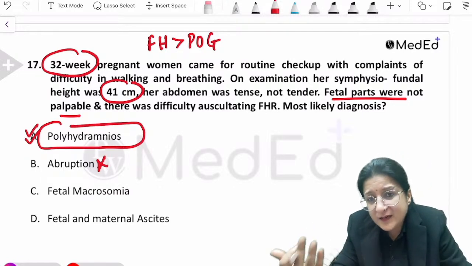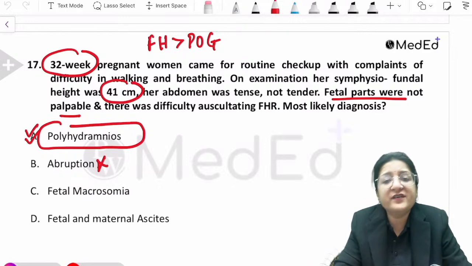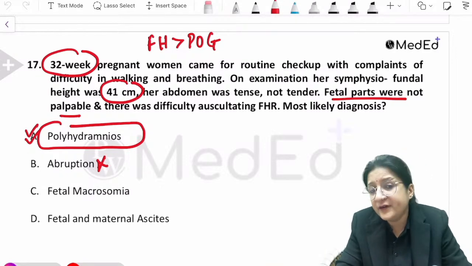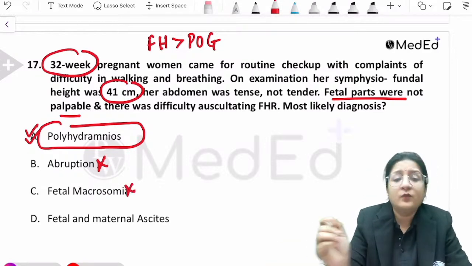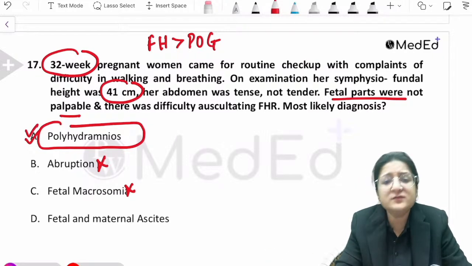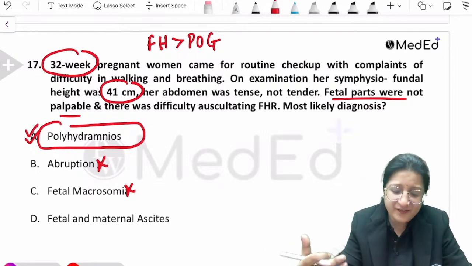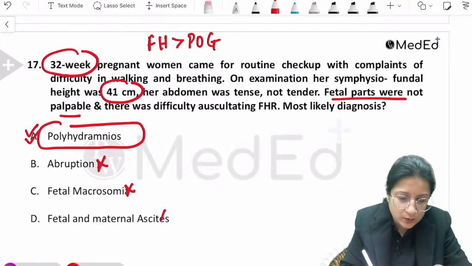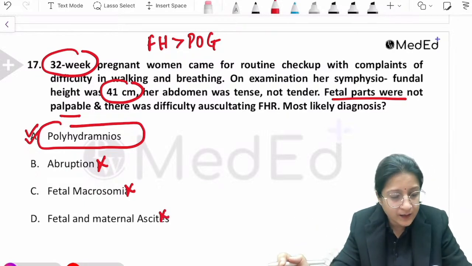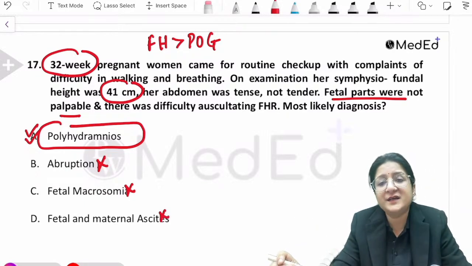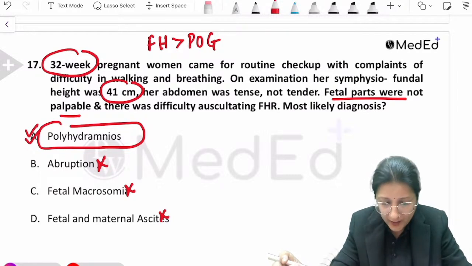If there is only fetal macrosomia, why would there be difficulty in auscultating the fetal heart rate, or why would fetal parts not be palpable? So macrosomia is not the answer, and fetal and maternal ascites is also not the answer here, Pradyuman. Not fetal and maternal ascites here.